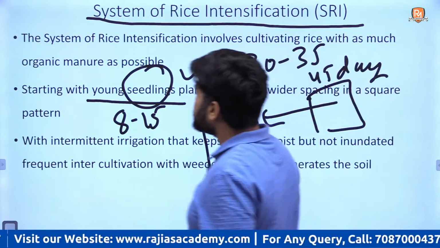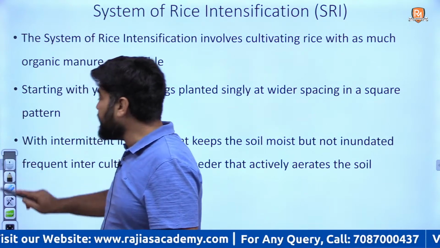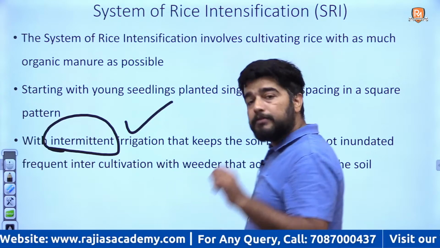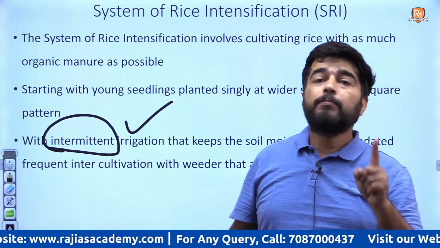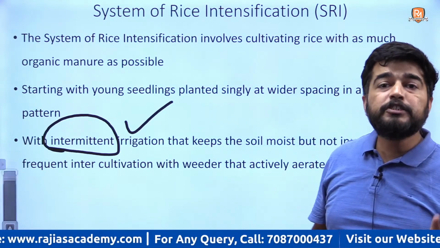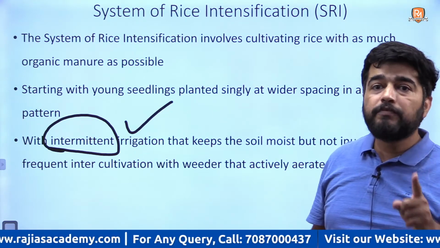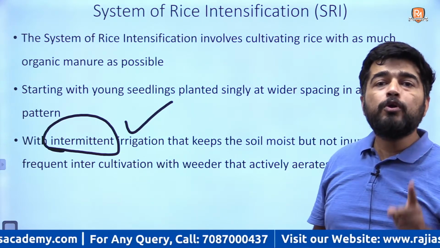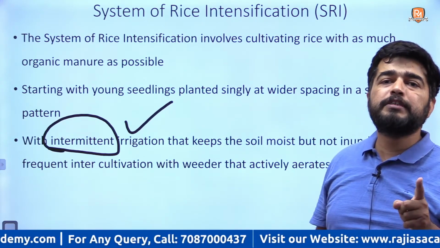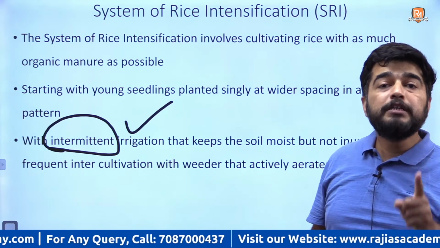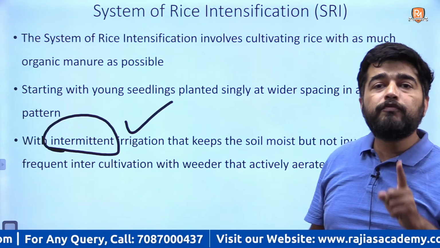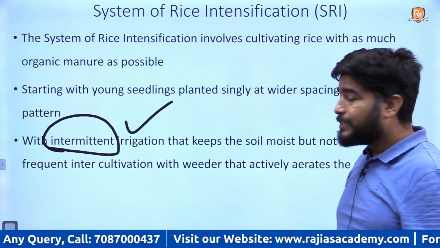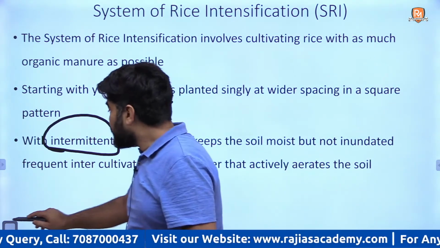Second thing is there is no flood irrigation. Intermittent irrigation means we keep the soil moist but not saturated with water. So there will be saving of water, and there will be no anoxic or hypoxic condition, meaning there will be no lack of oxygen in the soil. Getting my point or not? There will be no lack of oxygen.